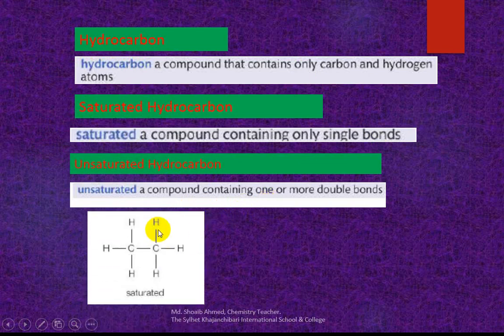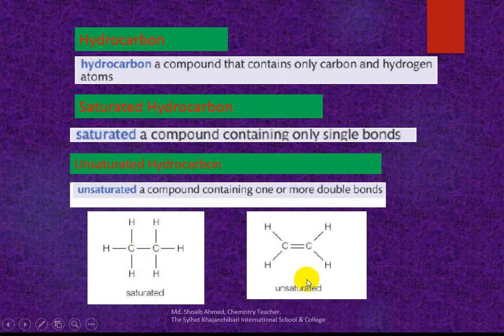Unsaturated hydrocarbons contain at least one double bond or triple bond. Double bond is alkene, single bond is alkane. So today's topic is alkane, containing single bonds.